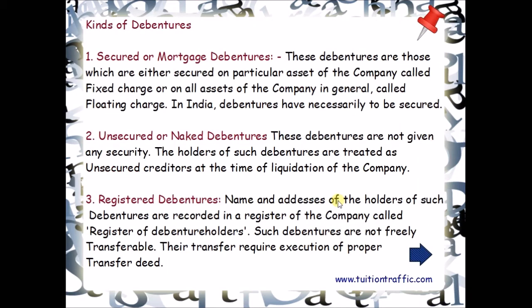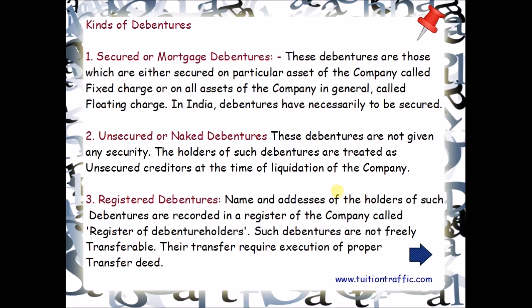Now we will discuss the kinds of debentures. There are approximately 7 types of debentures that a company may issue. The foremost type is secured or mortgaged debentures. These debentures are those which are secured either on a particular asset of the company, called fixed charge, or on all assets of the company in general, called floating charge.